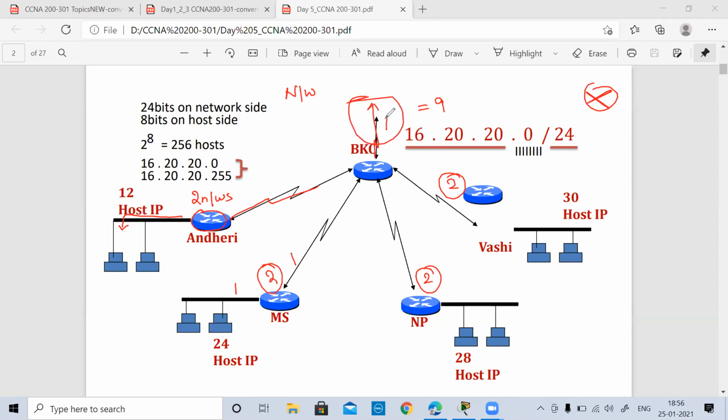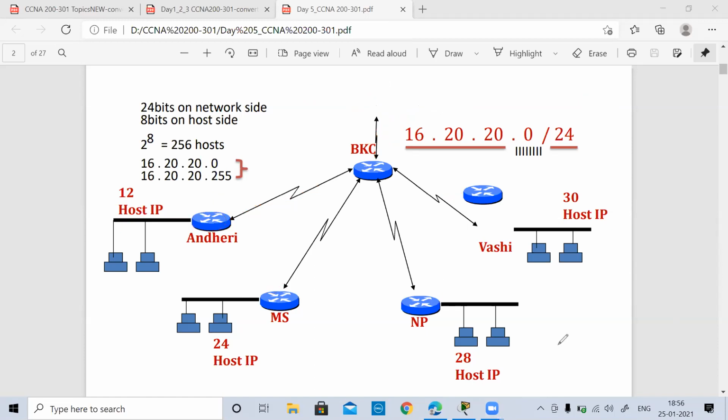Now, this part is not there to look after. So at present, at least not 9. So I can see there are 8 networks from the BKC towards the other branches. I'm not going above the BKC to the internet provider or somewhere else. So at present, from my headquarters to all the branches, I see that at maximum I have 8 networks. Is it clear, guys? Everyone can understand how many networks we have. This is very important to identify, how many networks there are in the given scenario.